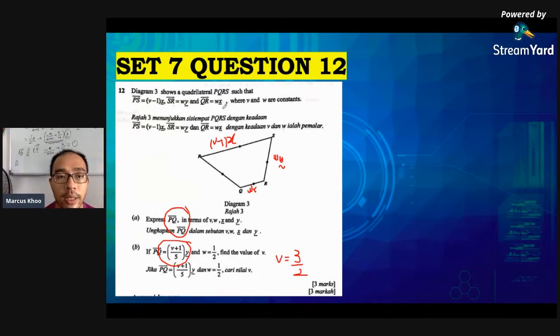But the point of this question is to show you this. The quadrilateral doesn't mean that these two sides are parallel. It looks parallel, but if they don't say so in the question, please remember that you should not be making assumptions just because the drawing looks like that. It's not necessarily true. Please be very careful with these kinds of questions.